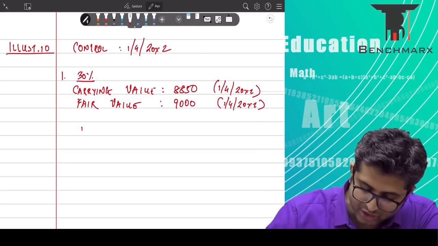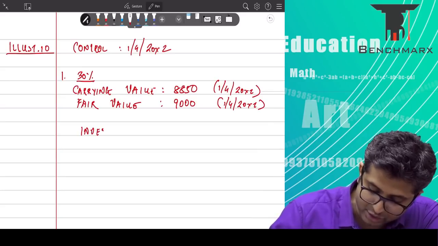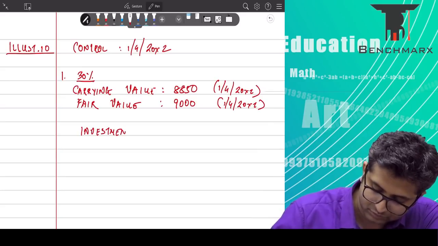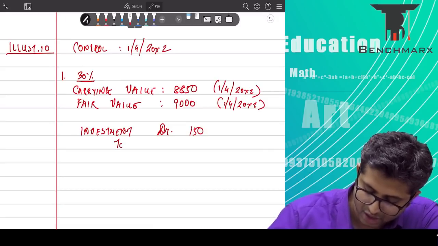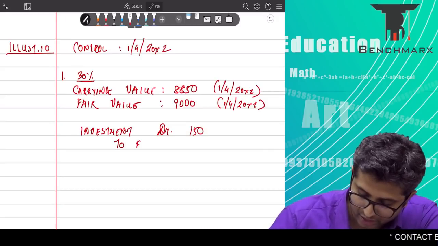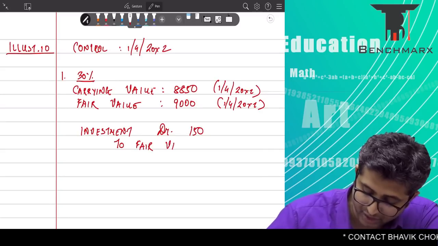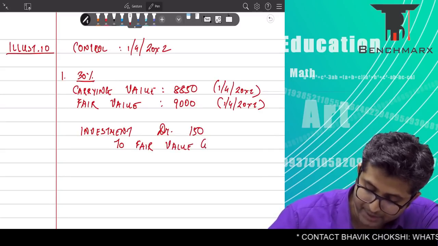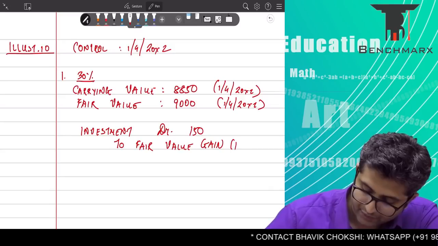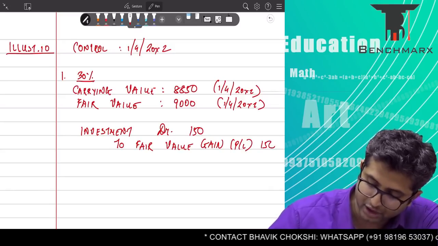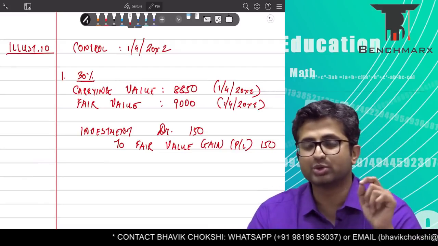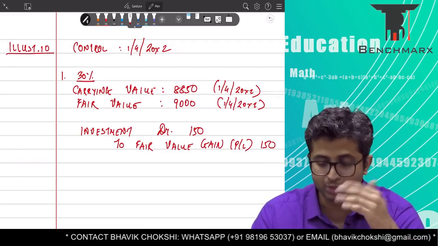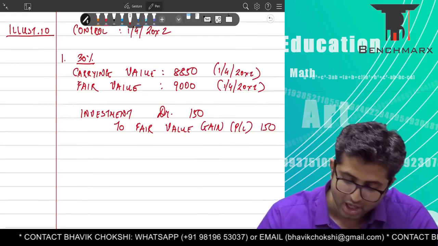Yes. So what is the journal entry that we pass? Investment account debit. How much do we debit? 150 to fair value gain, and this fair value gain will be taken to the P&L account. Fair value gain which goes to the profit and loss account. This is 150, which means your investment in your books, which was 8,850, now becomes 9,000 rupees.